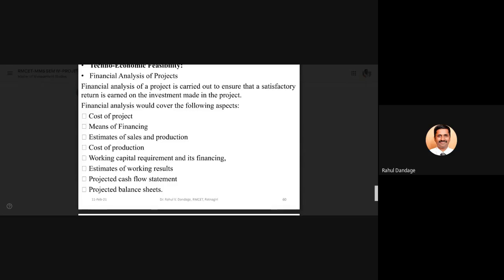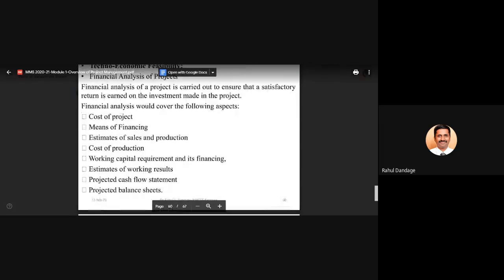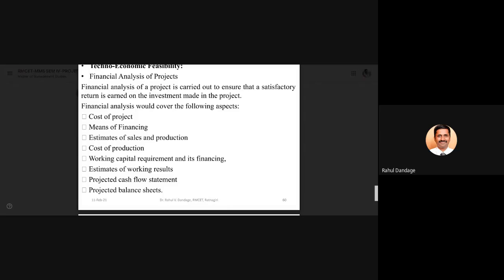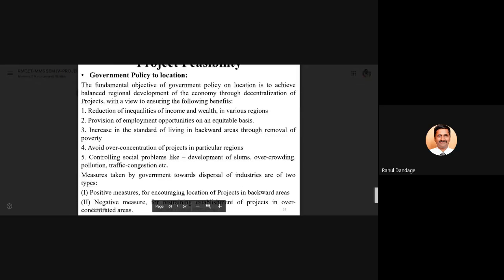So these are nothing but the parameters which are to be considered in the economic or financial analysis of the projects. This work will be with respect to the people involved in the finance department, the finance function of the organization. So as a finance manager, you will be responsible to carry out this financial analysis and give your green signal that financially the project is okay. Financially the aspects have been checked and the project is giving satisfactory results as far as the financial analysis is concerned, because that decision is very essential.